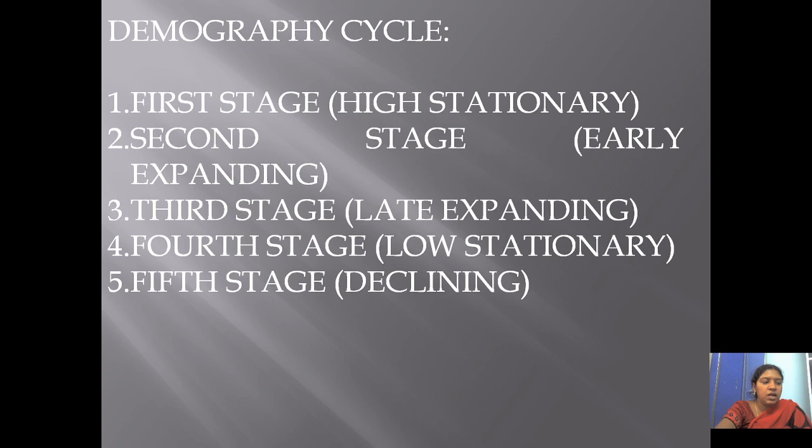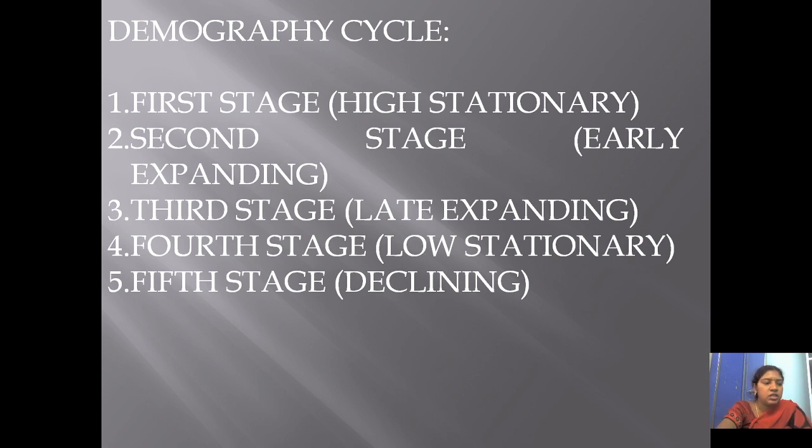Next one is the declining stage, or fifth stage. Here birth rates will decline further and death rates will also be reducing. So here also there will be a population fall. Birth rates are further decreasing and death rates also fall, with a fall in population. That is called the declining stage. This is about the demographic cycle.